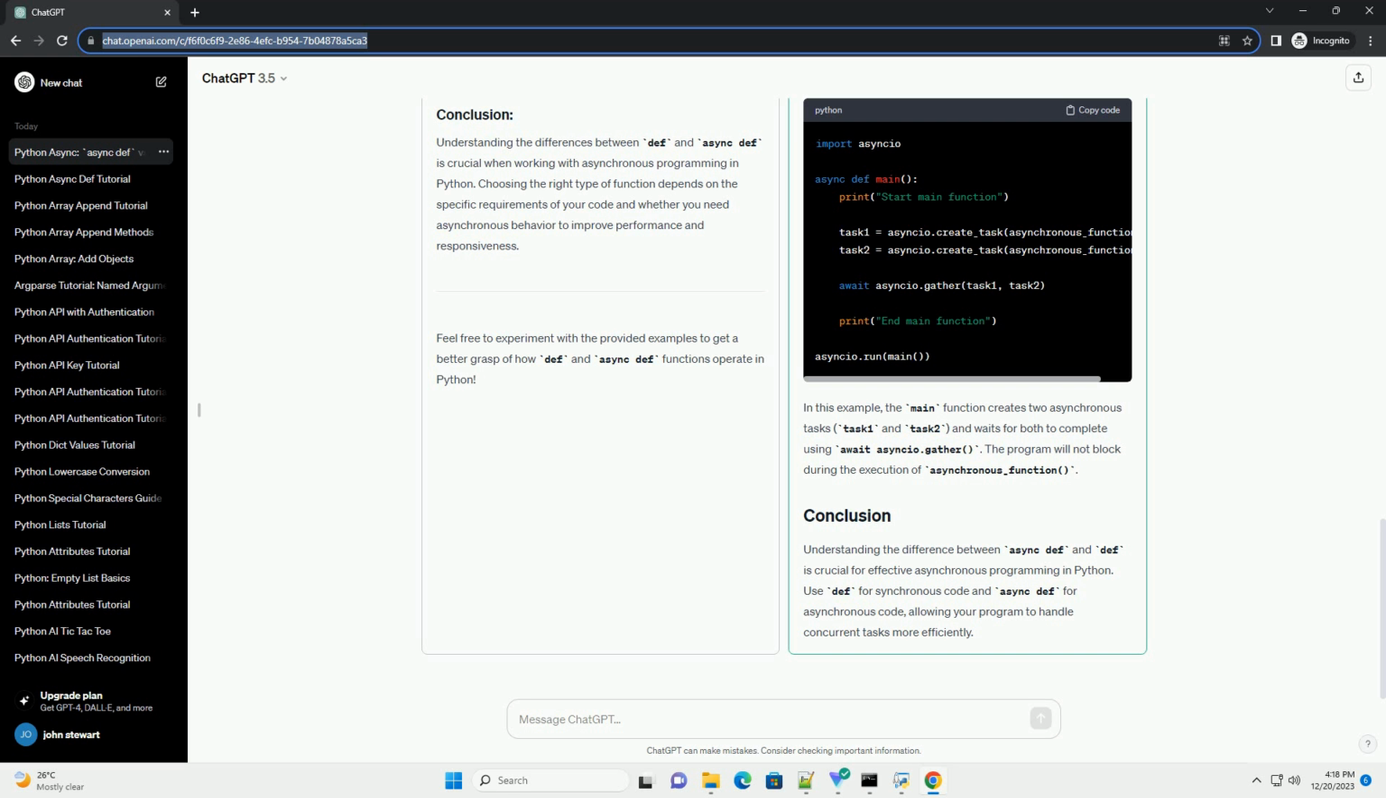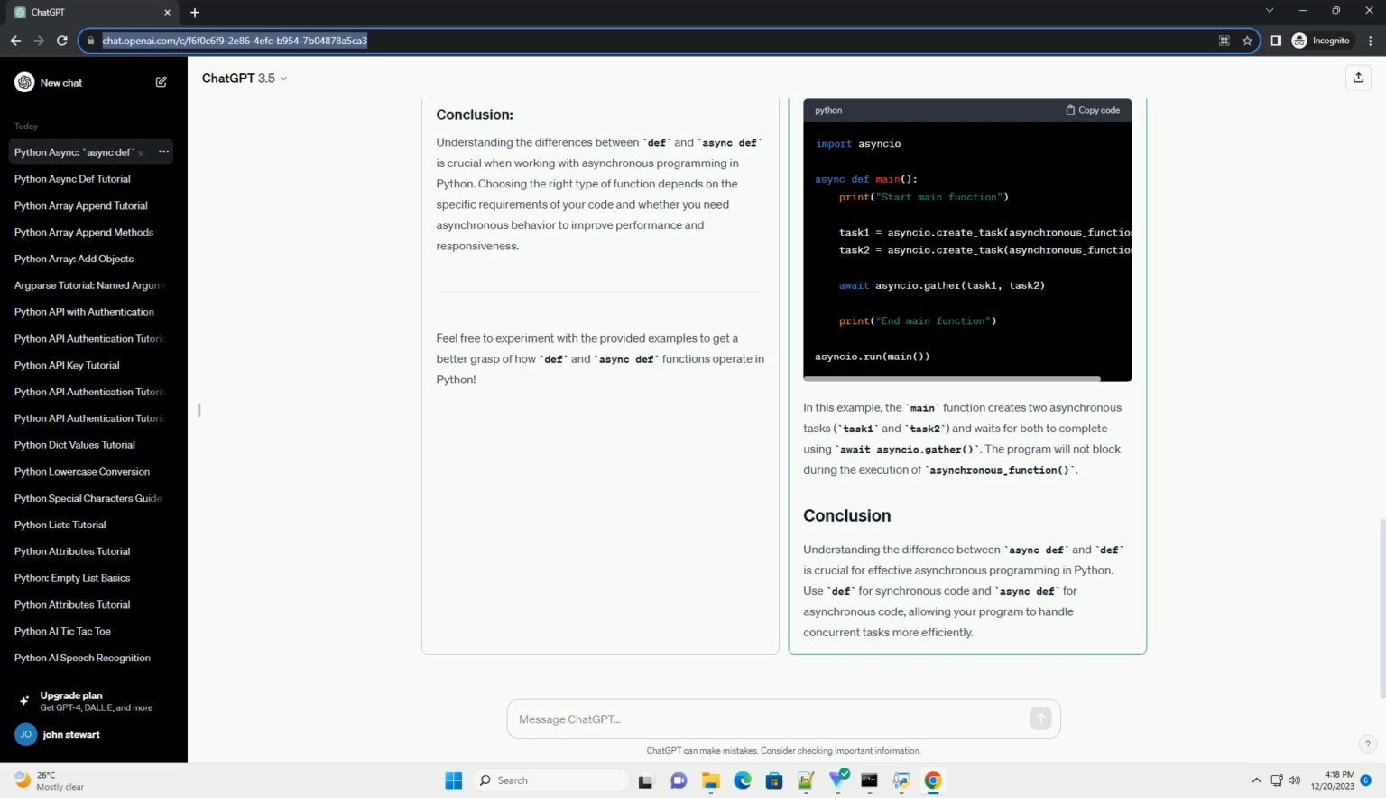The async def keyword is used to define asynchronous functions. Asynchronous functions allow other tasks to run while waiting for non-blocking operations to complete. Here's an example of an asynchronous function. In this example, calling asynchronous_function does not block the entire program. While waiting for the non-blocking operation to complete, other tasks can be executed concurrently.